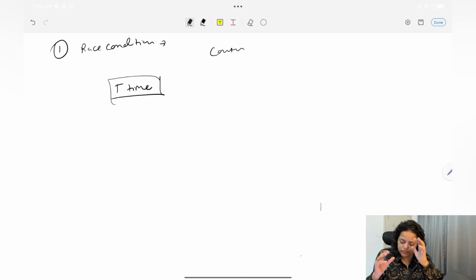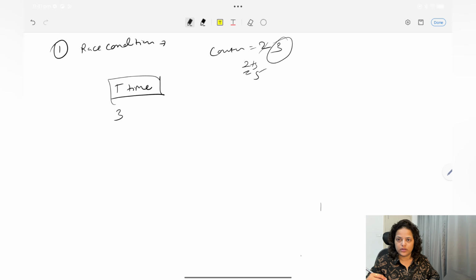At the same time you got 3 requests, and the counter value is 2, so all 3 at the same time will change the value of this counter from 2 to 3, right? But here you can see this is the problem, because ideally it should be 2 plus 3, which is 5, but currently it is 3 only. Because every request has changed the value of the counter at the same time. This is the race condition.